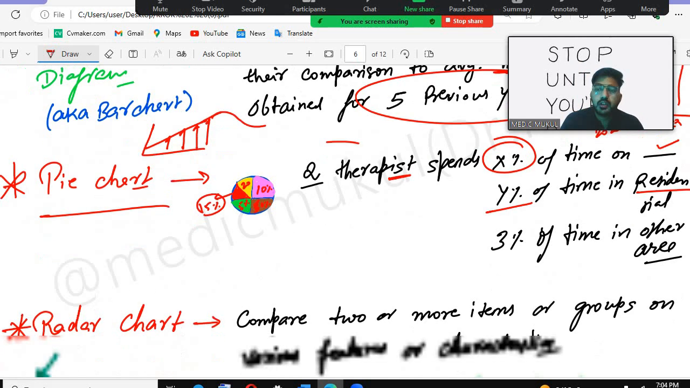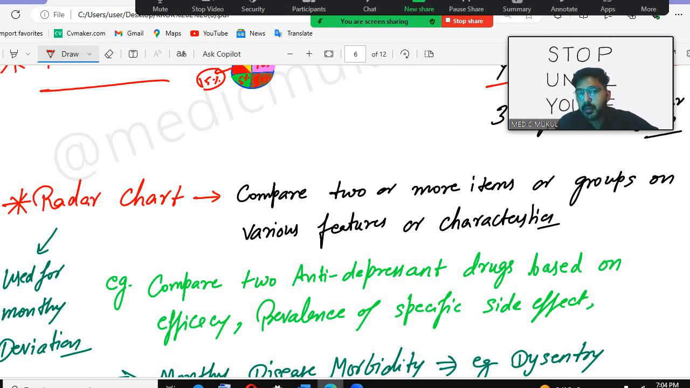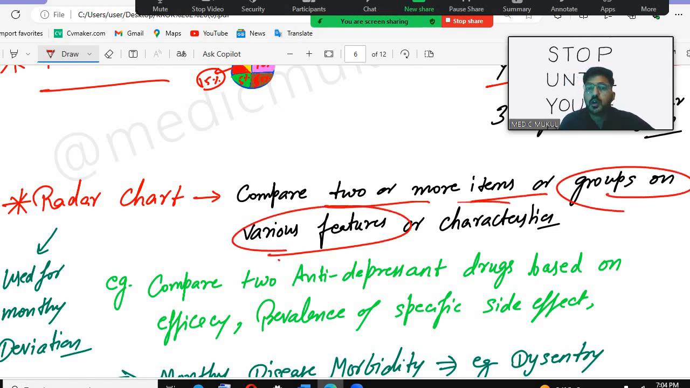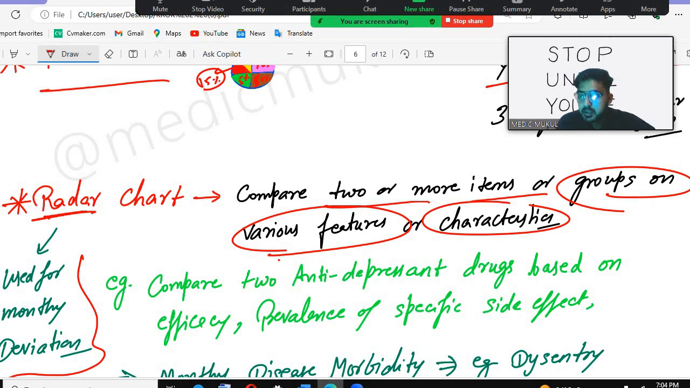Then there is one more, the radar chart. Radar chart, remember, compares two or more items or groups on various features or characteristics. Various features would be there and two or more items. For example, we compare two antidepressant drugs based on their efficacy, based on the prevalence of specific side effects, based on the use by the patient. The radar chart is also used for monthly deviation.